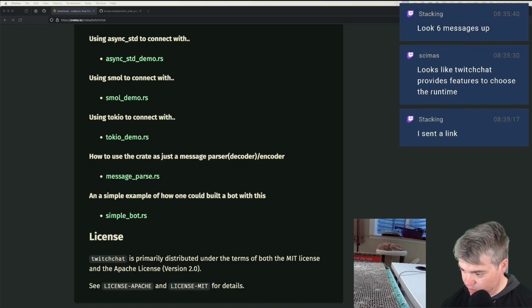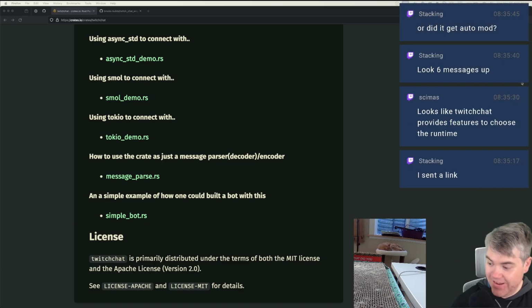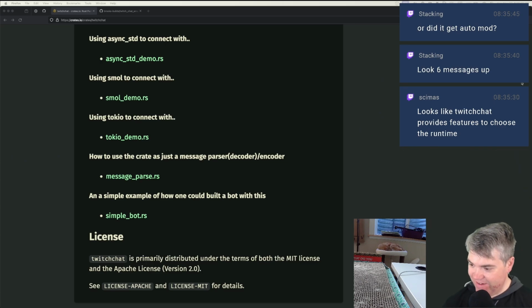Oh, 6 messages up. Well, I mean, you expect me to have, I have 4. Because I have half screen for Twitch chat, so I only have 4 messages on the screen.